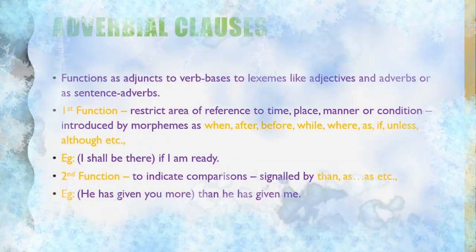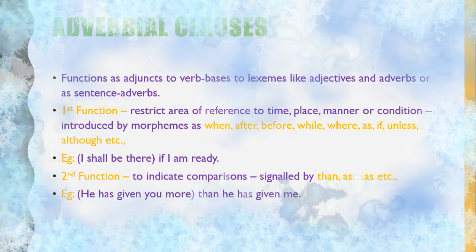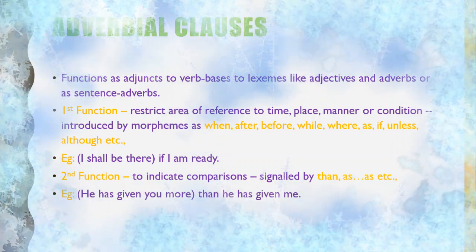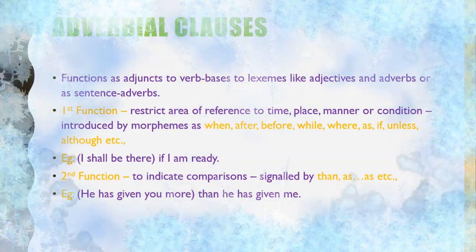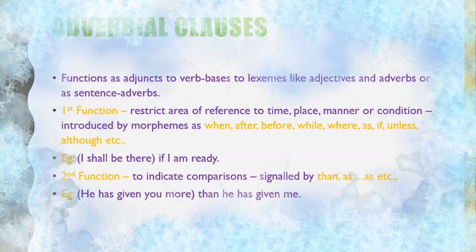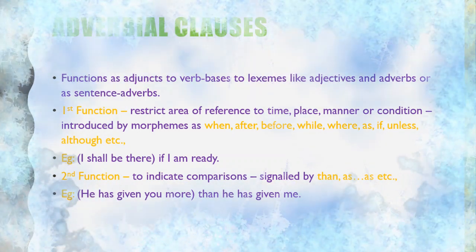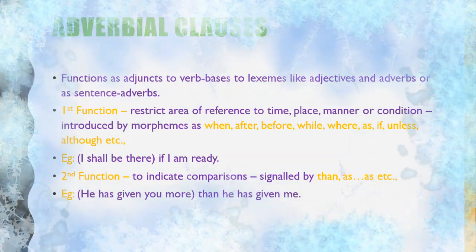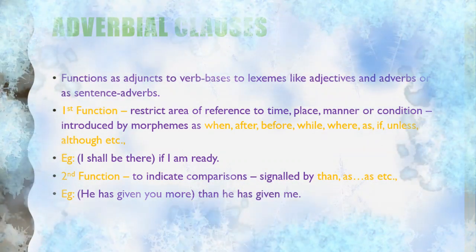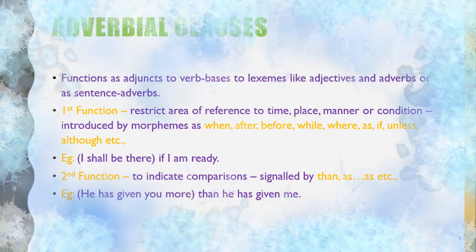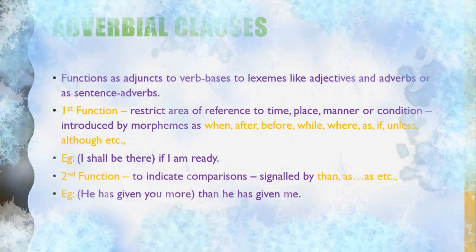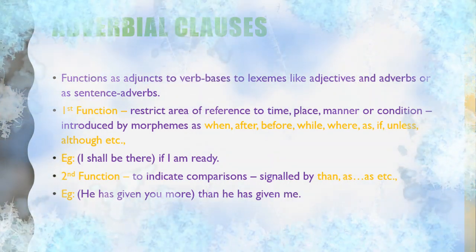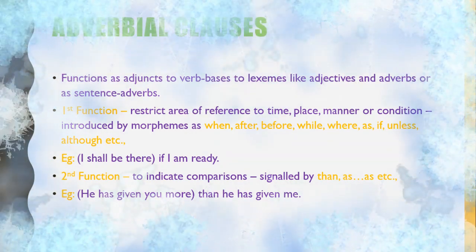I shall be there if I am ready. So here, if I am ready is a clause. So this gives us the time, right? When I shall be there: when I am ready, if I am ready. So here it acts as a reference to the time. So we can call it an adverbial clause. So we have another example like I shall do it although I am unwilling. How I am doing it: although I am unwilling. So we can call it an adverbial clause.